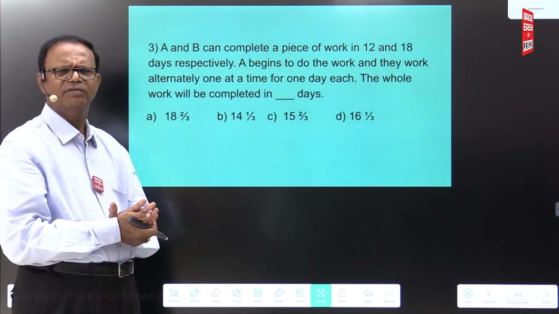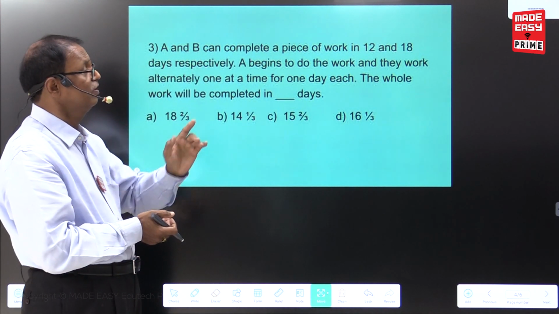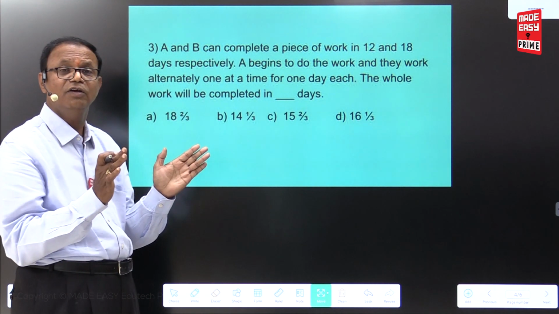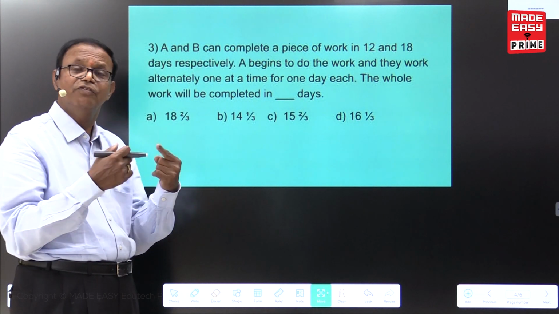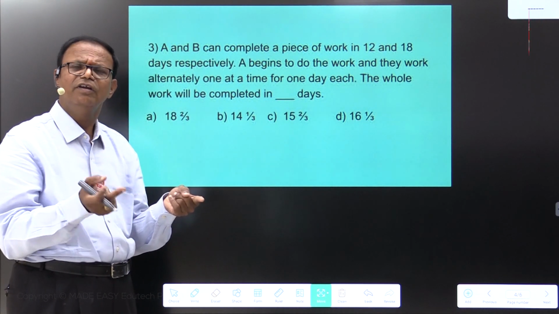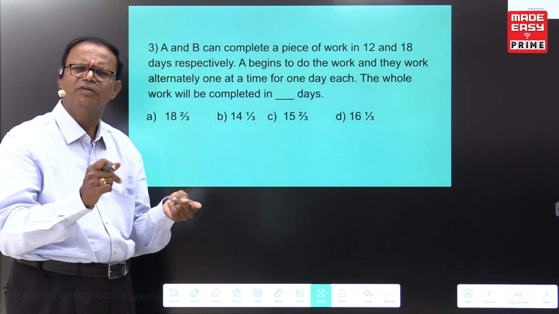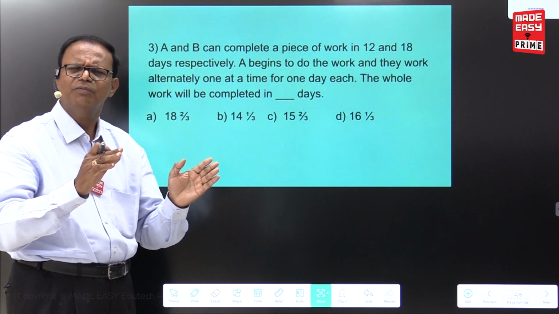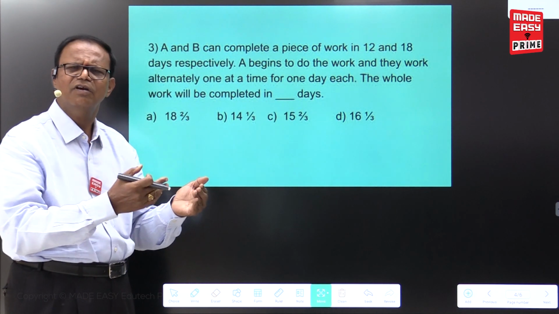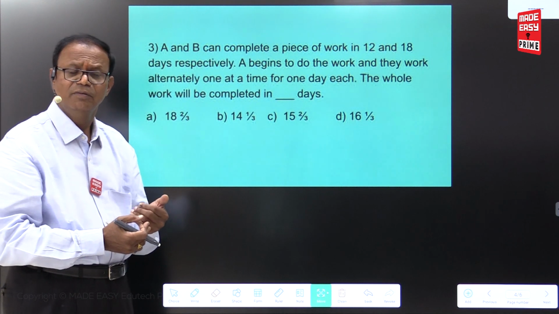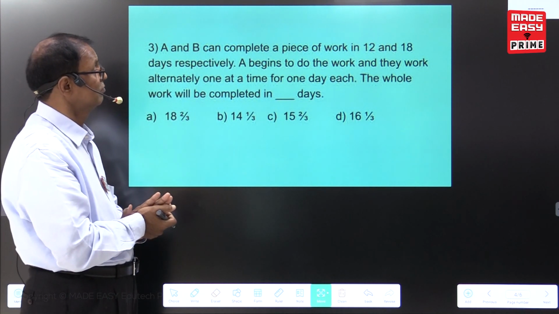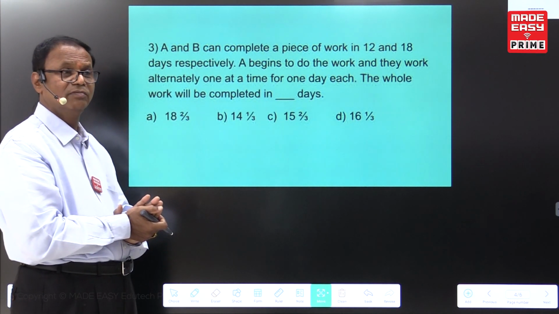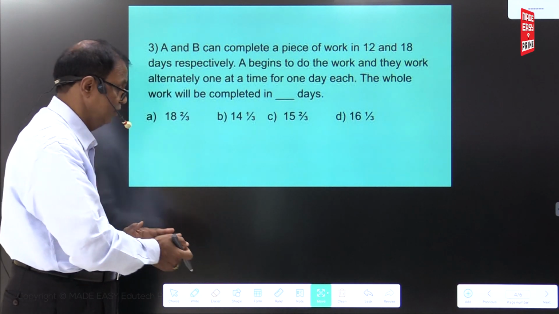Very simple shortcut method. What is the A capacity? 12 days. B capacity 18 days. They are doing alternately. Begin with A. Sometimes begin with B. See, alternative, they have to give it. It may begin with A or begin with B. So if you go for the actual method, more time taking. Writing the short method, less than 1 minute. Problem reading is important. Once reading twice and twice, we can go for direct answers. I think it will all be clear. Please read once again.